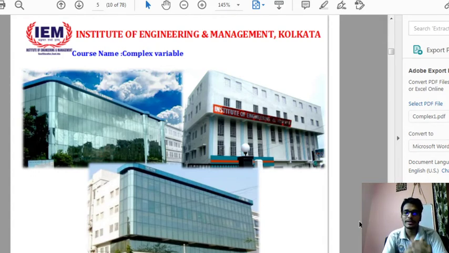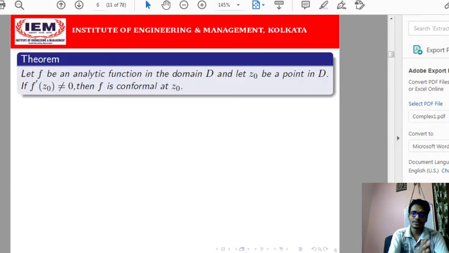Now in this lecture I am going to discuss the connection between an analytic function and a conformal mapping, because you know that whenever we define a function, there are cases in which the function can be analytic. I have discussed it earlier. Then I'll try to impose some connections between an analytic function and the conformal mapping, because mapping is nothing but a function, and I'll discuss different kinds of known examples of complex mapping. So this is a very important theorem.